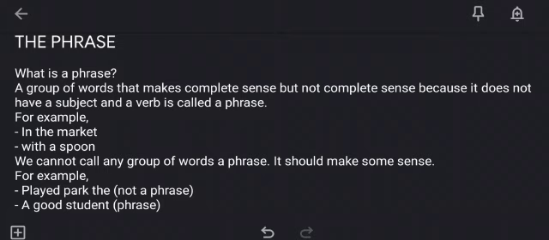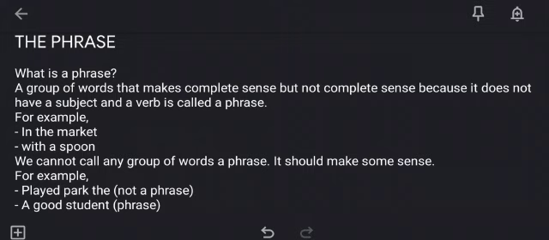For example, played, park, the: not a phrase. We cannot call this group of words a phrase because it does not make sense and also the words are not in the correct order. So it ends up portraying no meaning. But on the other hand, if you look at the next example, a good student, even though it does not have a verb, yet it is a phrase because the words are in correct order and even though it does not make complete sense, yet it is not completely senseless. So now I hope you guys have understood the difference between a sentence and a phrase.